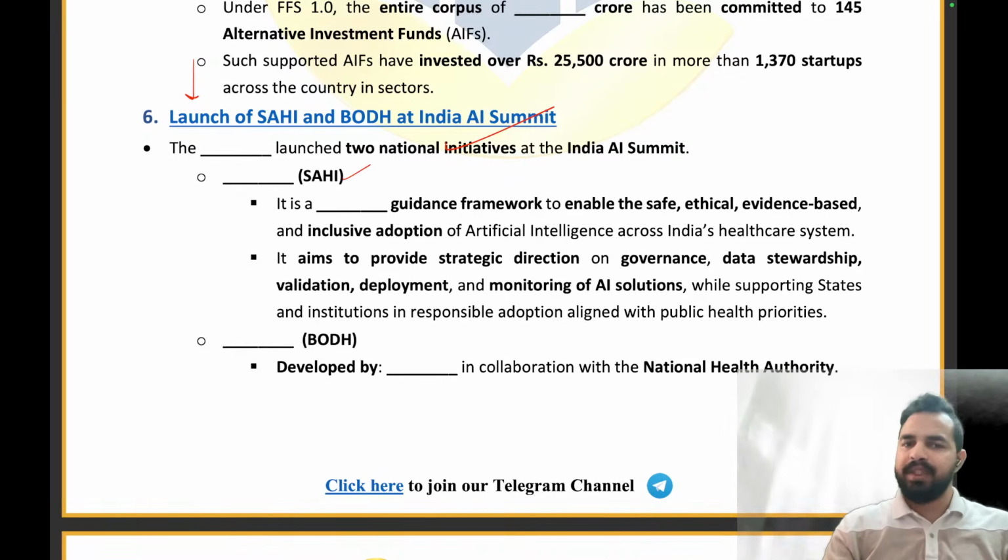Okay, what exactly does SAHI stand for? It is Strategy for Artificial Intelligence in Healthcare Sector of India. Then it is a strategic guidance framework to enable the safe, ethical, evidence-based and inclusive adoption. It is a strategic guidance framework, my dear friends, for the artificial intelligence.